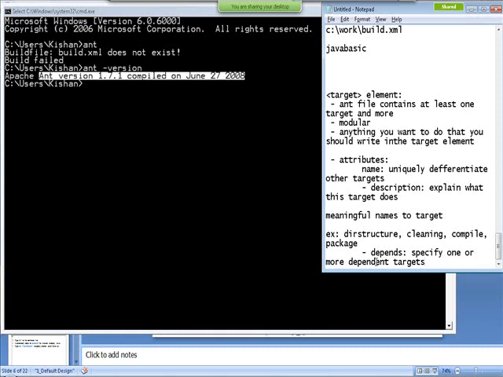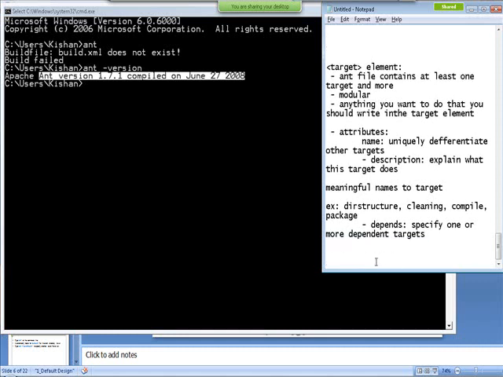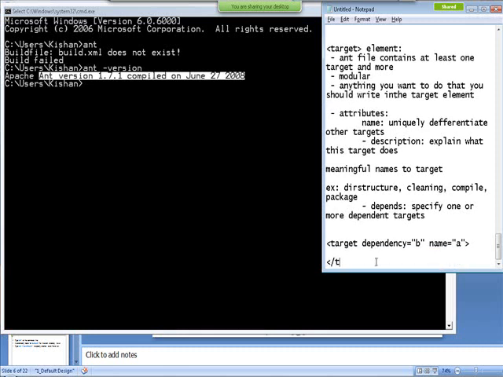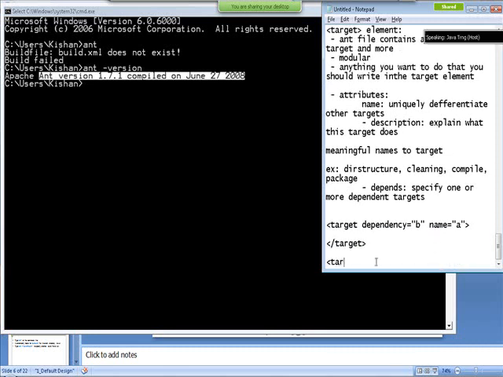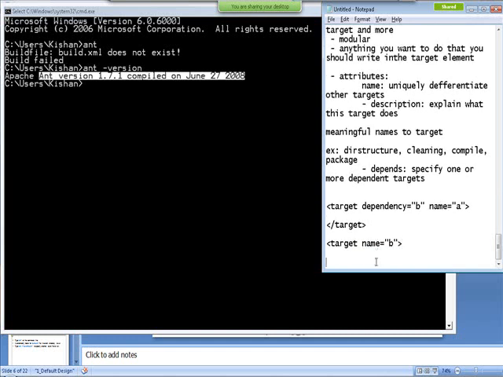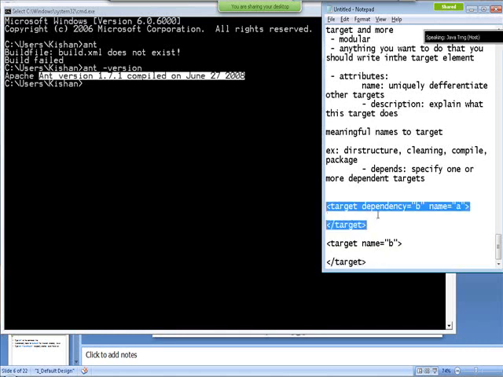For example, this target has the dependency B, and the name of this target is A, and you have another target named B. If you want to execute target A, first it should execute the B target.